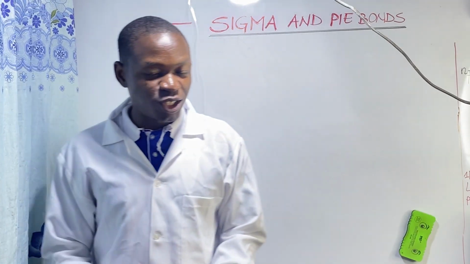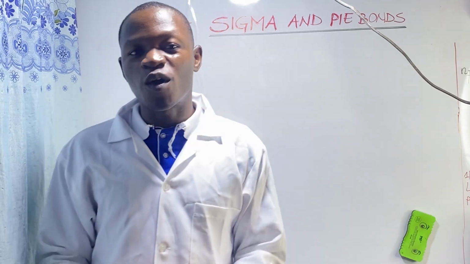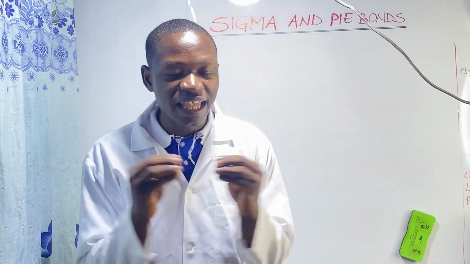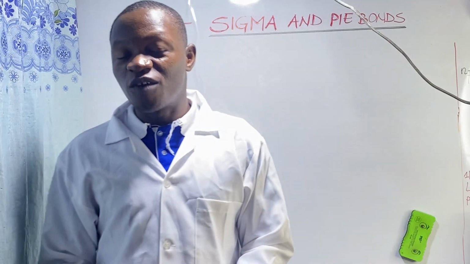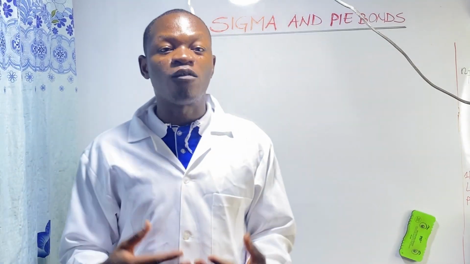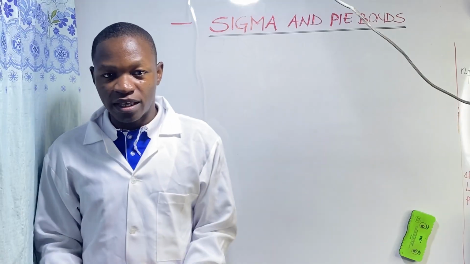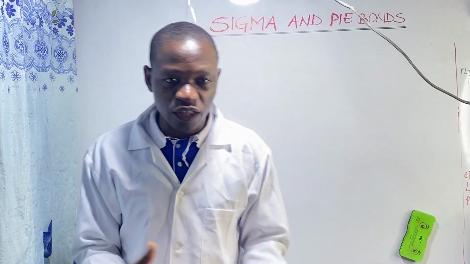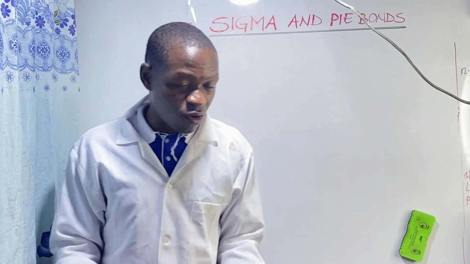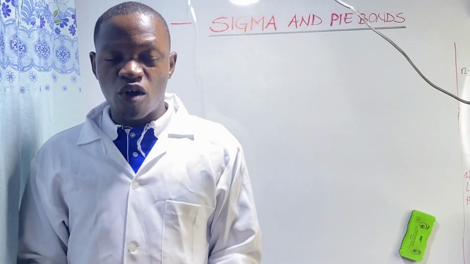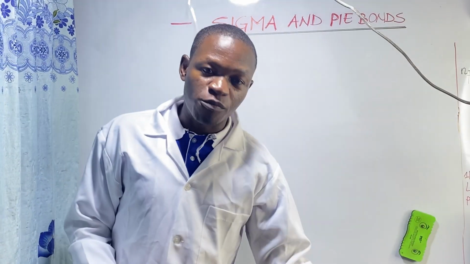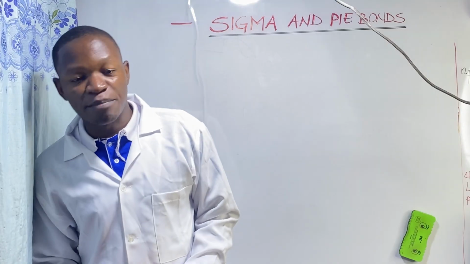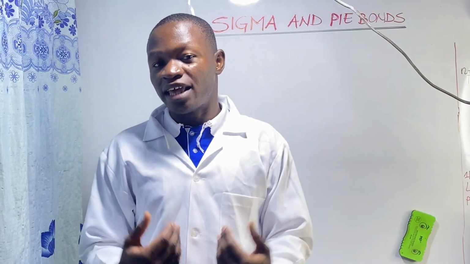And we earlier mentioned that sigma bonds were formed by the head-on overlap of orbitals. Those orbitals could either be pure atomic orbitals overlapping head-on, or hybrid orbitals overlapping head-on, or a hybrid orbital and an unhybridized orbital overlapping head-on.